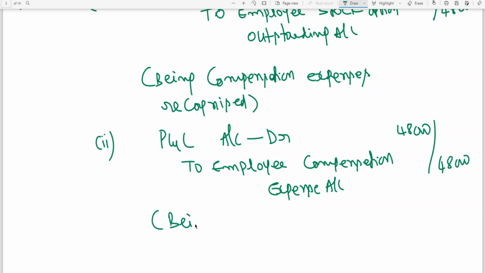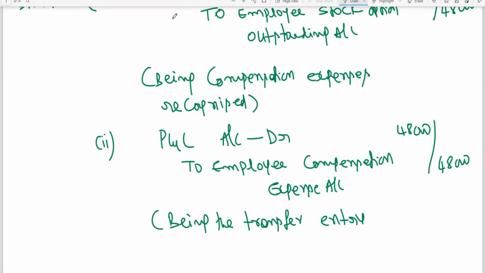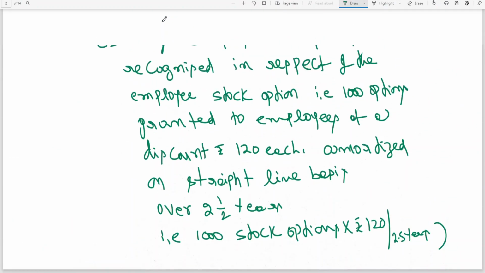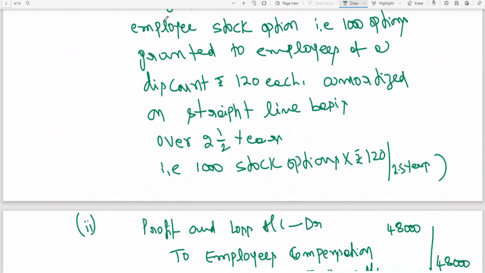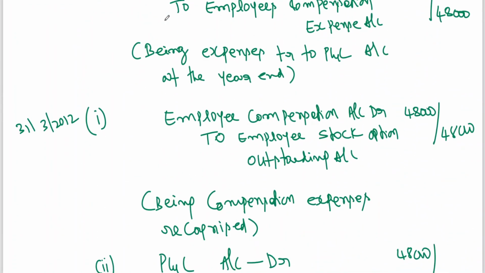Being the transfer entry. Now what happened? You can see 31st March 11 is complete, 31st March 12 is completed.